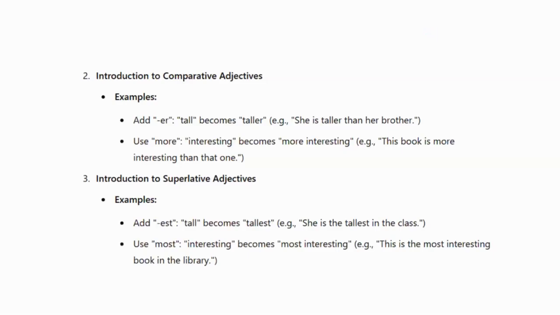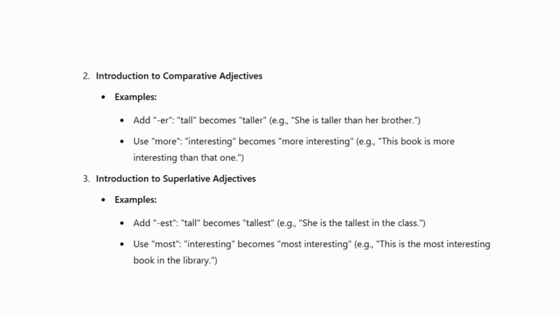Now proceeding on, I'll be teaching you about comparative and superlative adjectives. As we all know, adjectives are, to put it in simple terms, words used to describe things. For example, if you want to say someone is very tall, then tall would be the adjective. But when we have more than one person, we need to use comparative and superlative adjectives to compare these multiple people. As in, let's say we want to compare whoever is taller, then we need to use the comparative adjective.